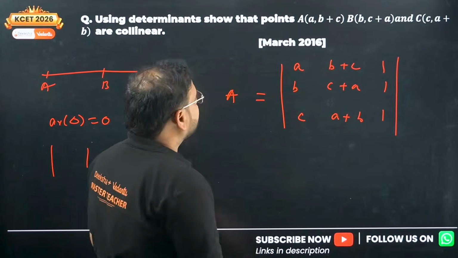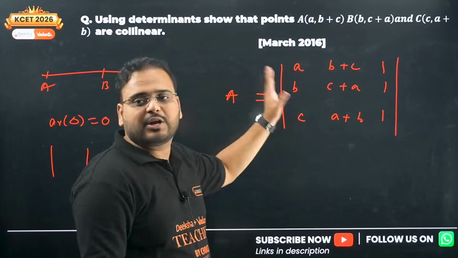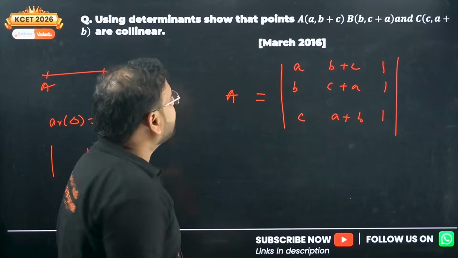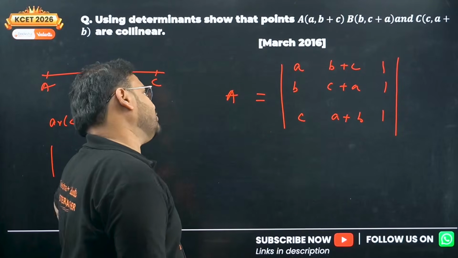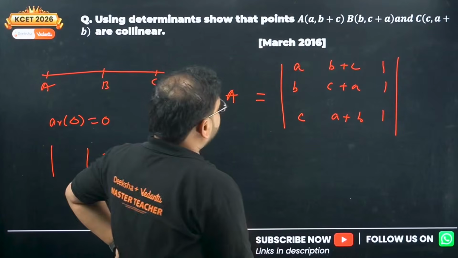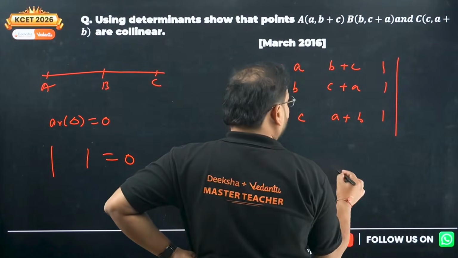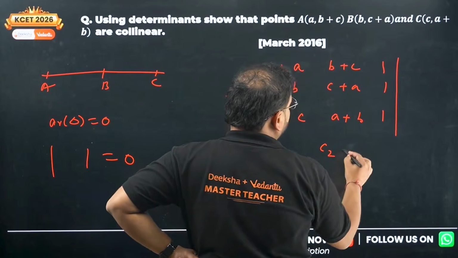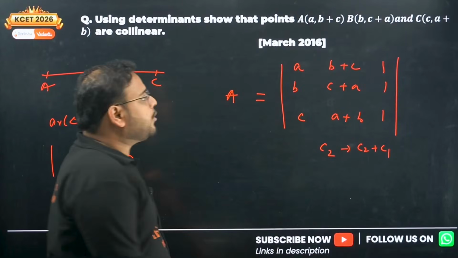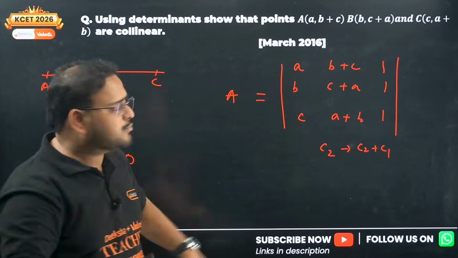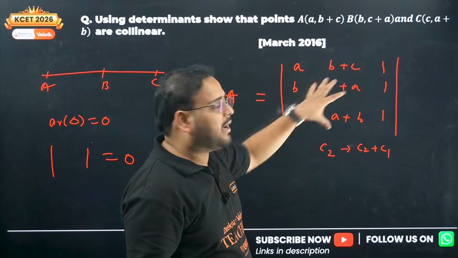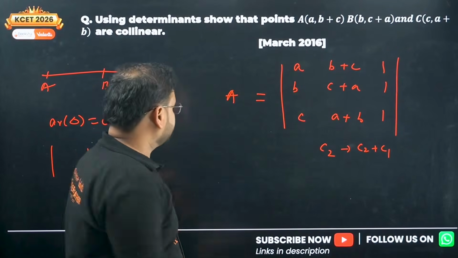Okay, let's check. We can do the expansion over here with any of the rows or columns and get the result, or let's try doing some transformation, and I think that will also work and will be faster. So I try column 2 to be column 2 plus column 1. Where's the column 2? This one here. I'll replace column 2 by column 2 plus column 1.